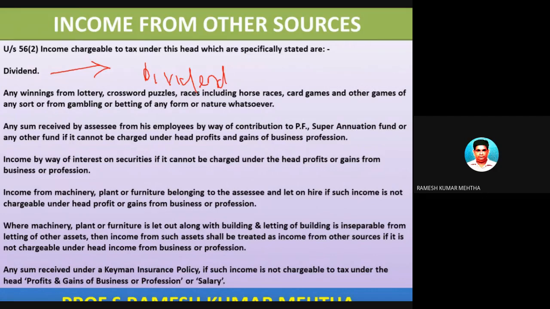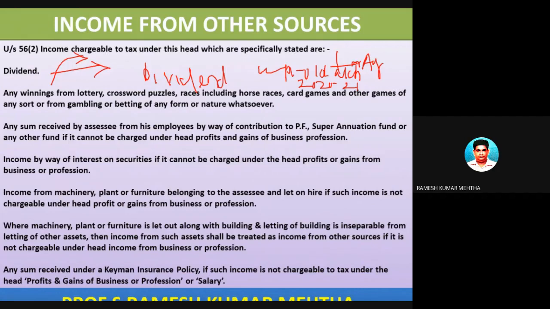Number two, the rule for income from dividend under income from other sources: up to 10 lakh rupees is exempted from tax for assessment year 2021. However, from the assessment year 21-22, full dividend is taxable. There is no limit. From zero income of dividend, it is fully taxable. So dividend income will come under the head income from other sources.